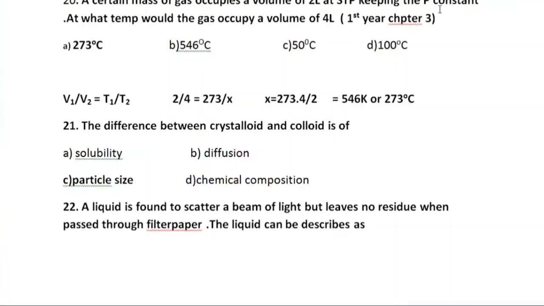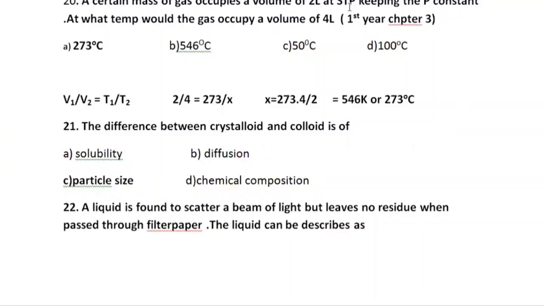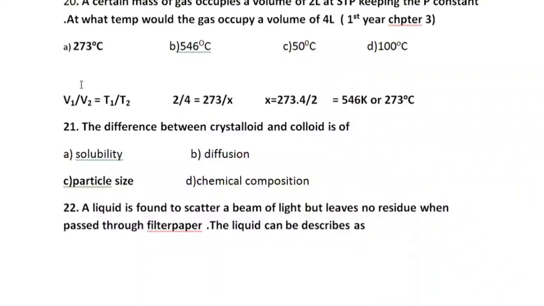20th MCQ is, a certain mass of a gas occupies a volume of 2 liter at STP. Keeping the pressure constant, at what temperature would the gas occupy a volume of 4 liter? You know that at STP we have 0 degree centigrade and the pressure is kept constant. So it follows Charles law, and Charles law says that volume is directly proportional to temperature.